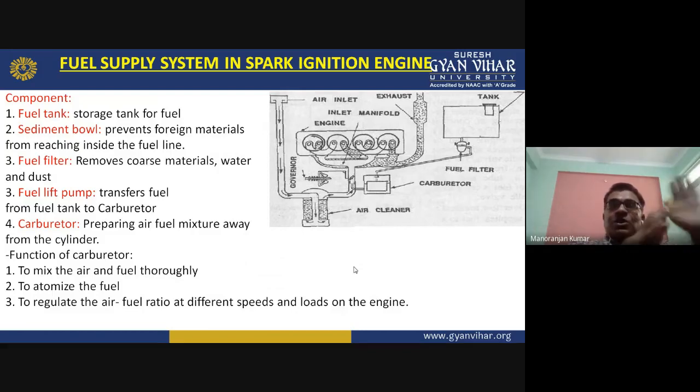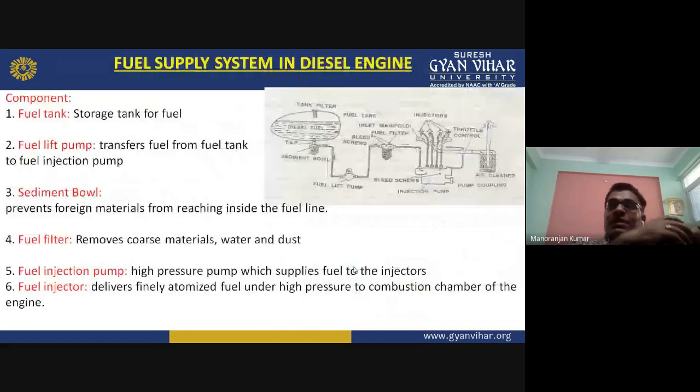But the question is where this mixture is prepared. This mixture is prepared in the carburetor. In the spark ignition engine, there is a carburetor in which this mixture is prepared, and that mixture is supplied directly to the cylinder through the inlet valve. But this is not the case in the diesel engine. In the diesel engine, no carburetor is present.